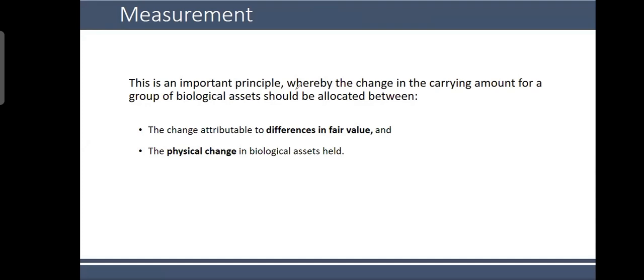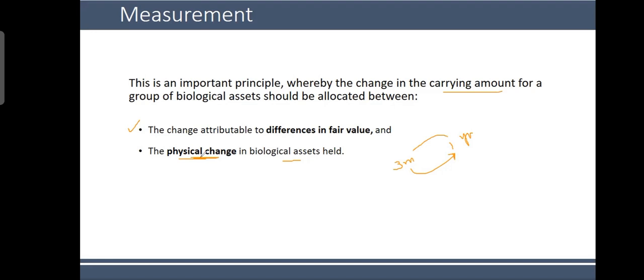You say that carrying amount has changed. Why is the carrying amount changing? The carrying amount can change because, number one, there is a change in the fair value in the market. The market prices have gone up. Or maybe there's a physical change in the biological assets. For example, before you had sheep which were 3 months old, but now at the end of the year, the sheep are now 1 year old. So now the fair value of the sheep will increase, not because of the change in the market value, but because of the physical change in the asset, okay?